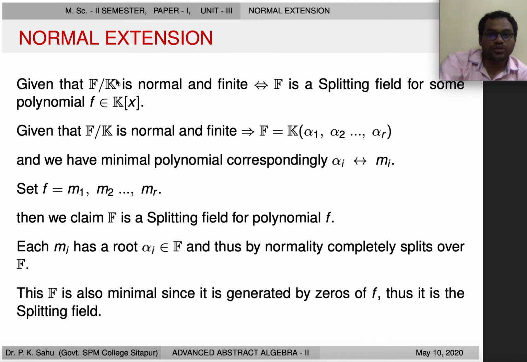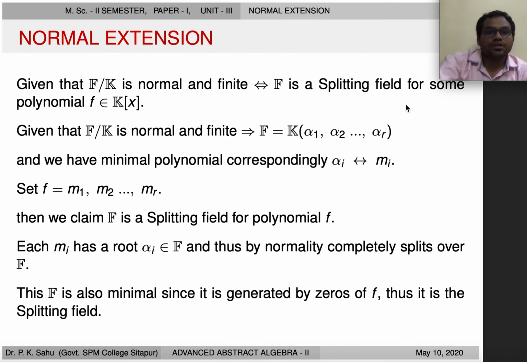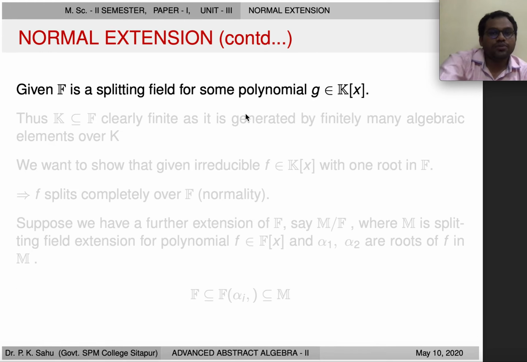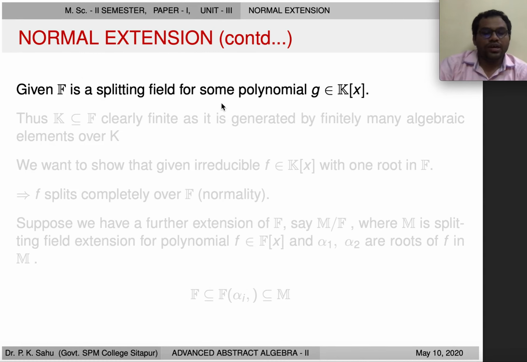Now we want to go to the opposite direction, meaning we want to prove the sufficient condition, the 'only if' part. What we have given is F a splitting field for some polynomial g belonging to K[x], and we want to prove that F over K is normal and finite. Now here we are choosing polynomial g.